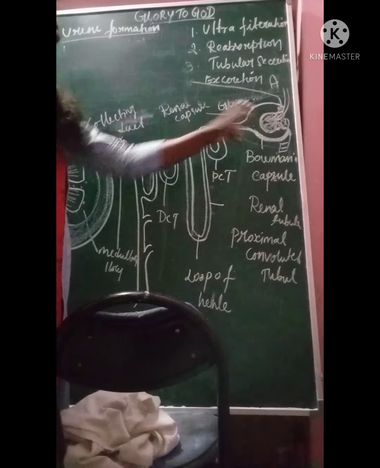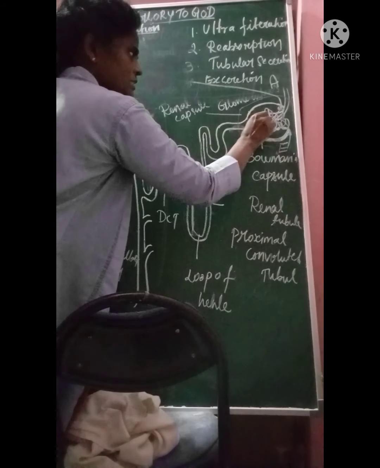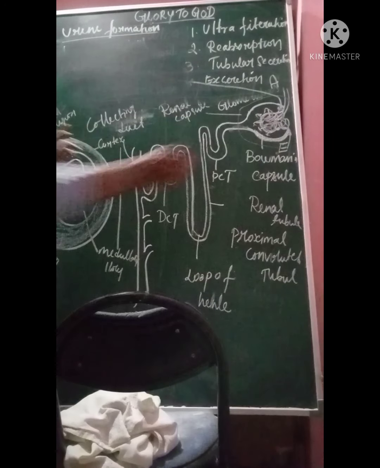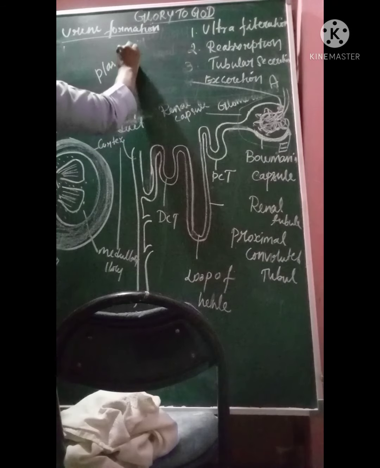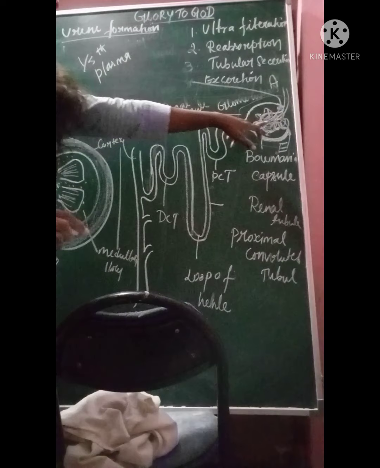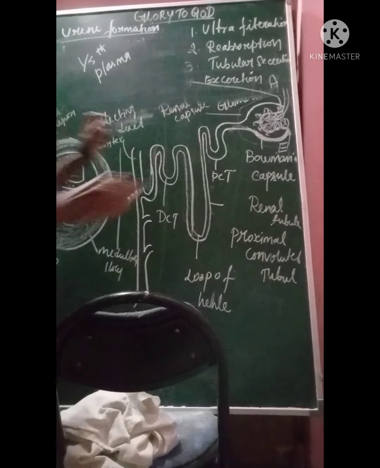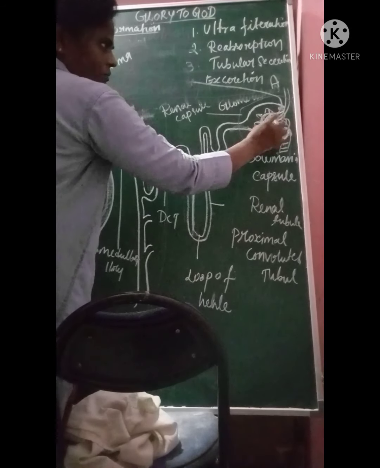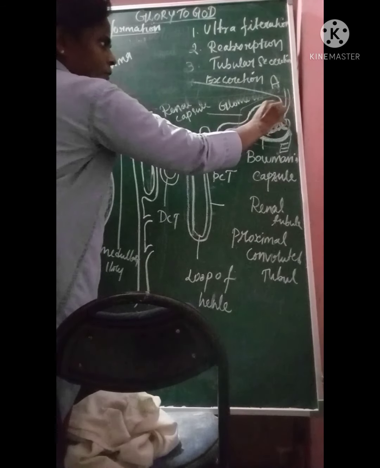So once it comes in, it gets filtered in the glomerulus. What does it filter? It filters the blood plasma. One-fifth of the blood plasma gets filtered in the glomerulus, that is, Bowman's capsule. So we have a space here. I'll draw it for you.